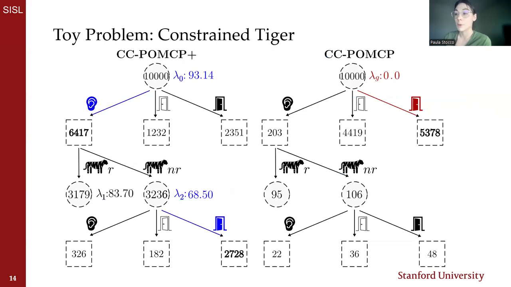With local dual variables, we can explore the high-risk but relatively safe actions after a low-reward action. And therefore, we discover this path of listening once and then opening the door. In blue, we see that the CC-POMCP Plus algorithm chooses a policy, and this halves the occurrence of cost budget violations across all our runs.